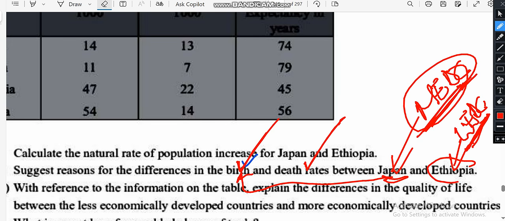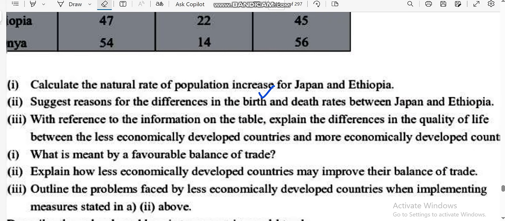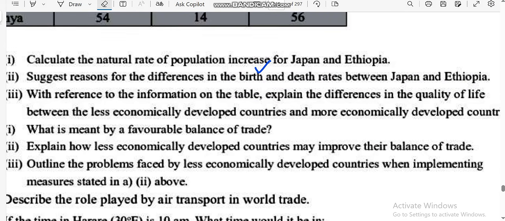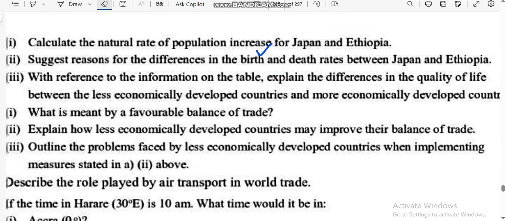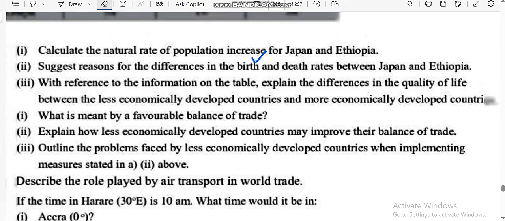Then for Ethiopia, a less economically developed country, you can also place a country like Zimbabwe. There is a high birth rate and a high death rate, with many births and many people dying, because of the reasons I mentioned earlier under the causes of high birth rate and high death rate. With reference to the information on the table, explain the differences in the quality of life between less and more economically developed countries.